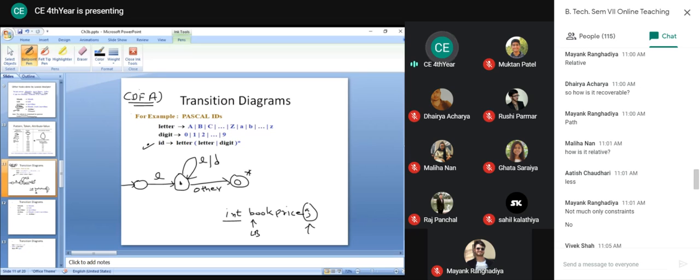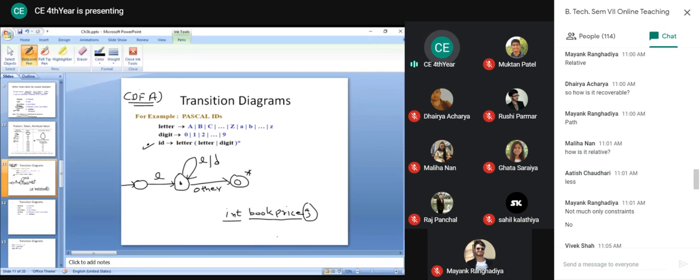This semicolon is not a valid character in this diagram. So when it reads this extra character, it will come to know that the previous character is the end of the lexeme. So it will declare book price as a valid identifier.